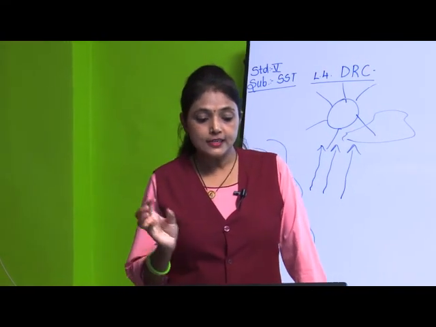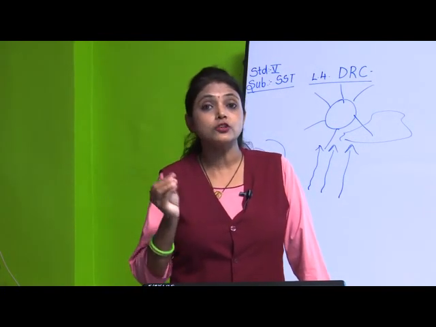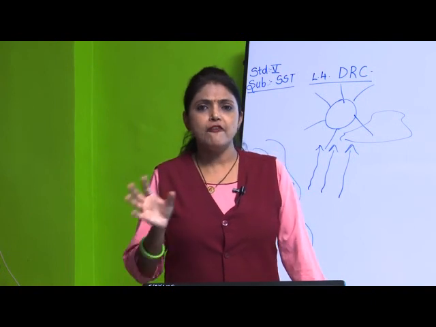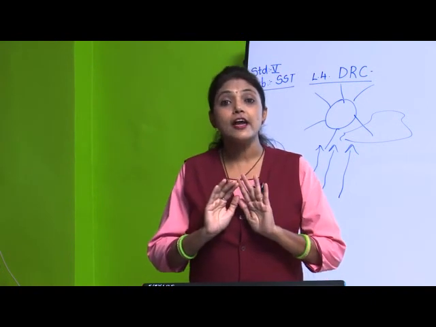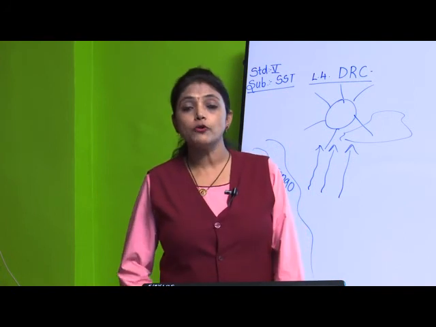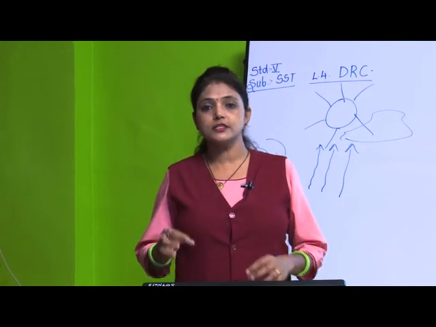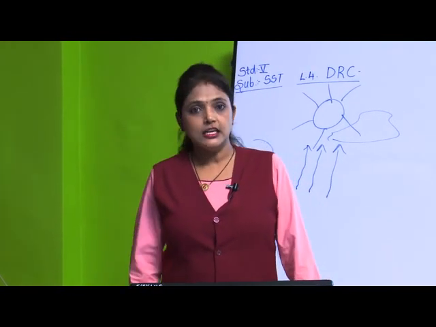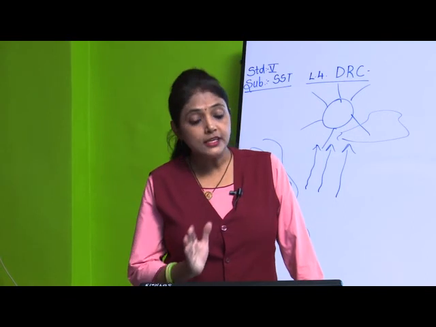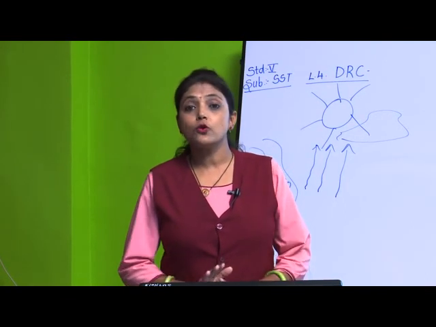So it is an evergreen forest, means the trees shed their leaves very little. Every time the trees look evergreen. See, in our climate, the trees shed their leaves when there is spring or autumn season. So in DRC the leaves are evergreen, they don't shed down.